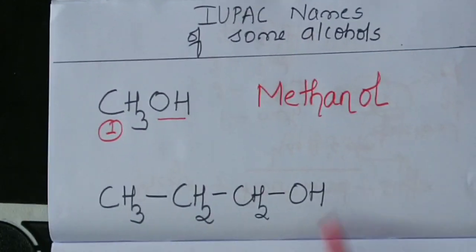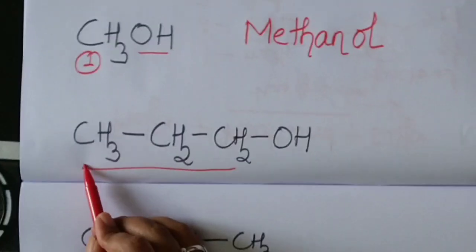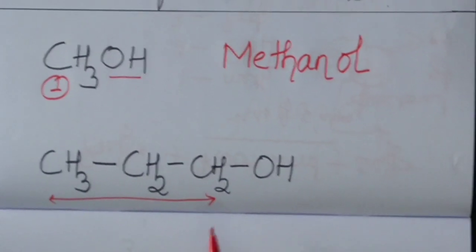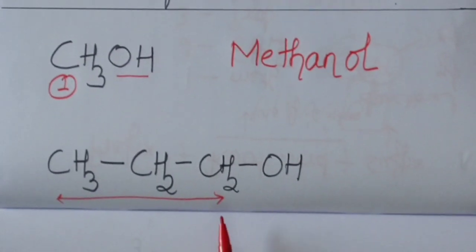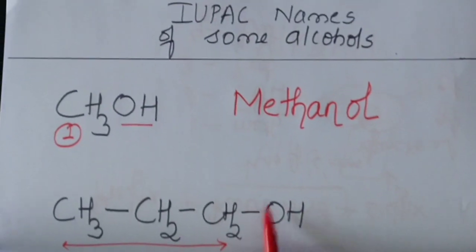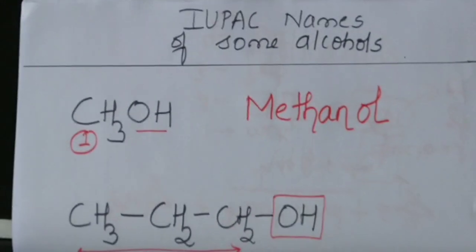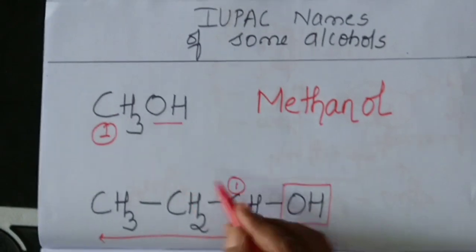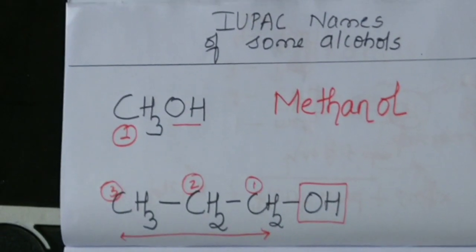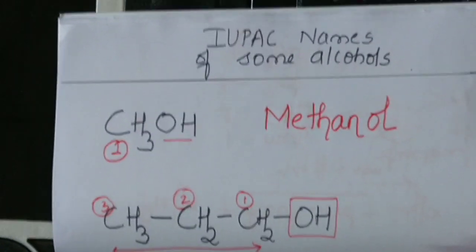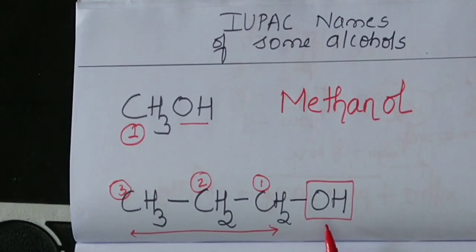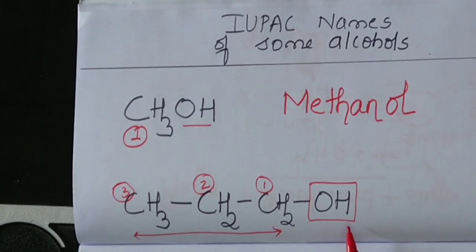Now coming to the second molecule, I have a chain of carbon atoms here. It is a long chain. So when a long chain is present, you need to number the carbon atoms. Where from should you number? You should number it in such a way that the functional group gets the minimum number. It is like you always offer coffee to a guest when he arrives at your home rather than you yourself drinking coffee. So we are giving number 1 preference to the functional group.